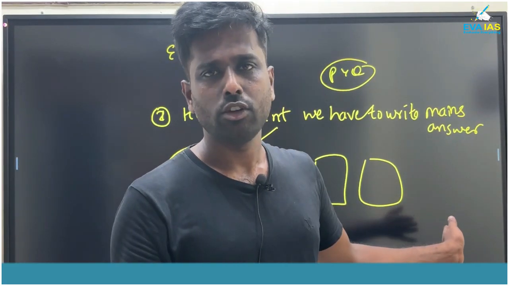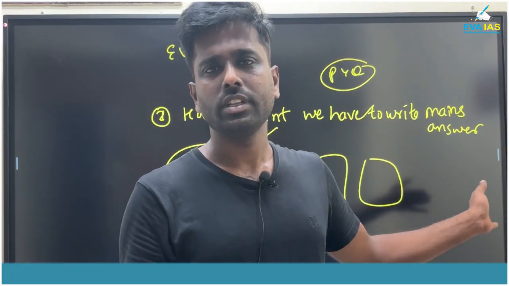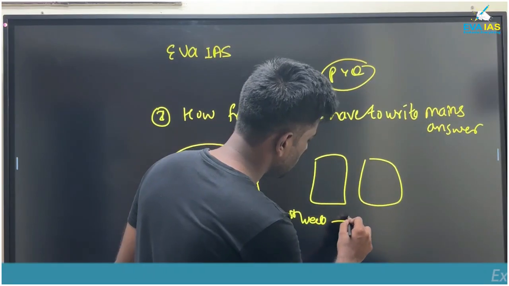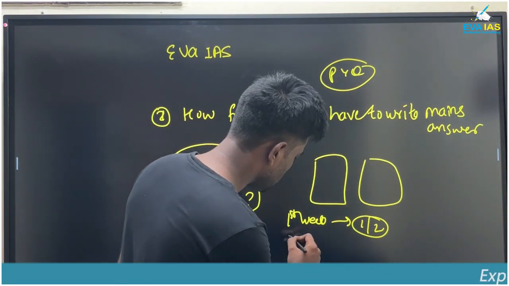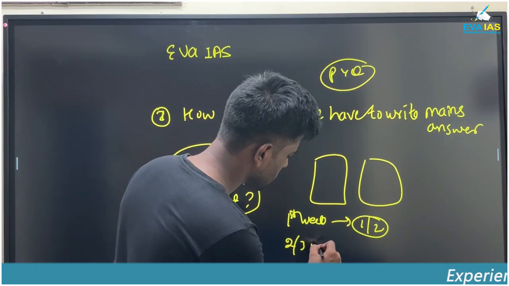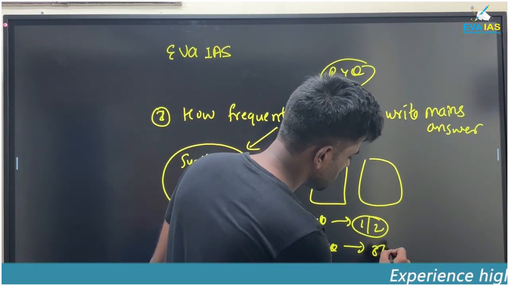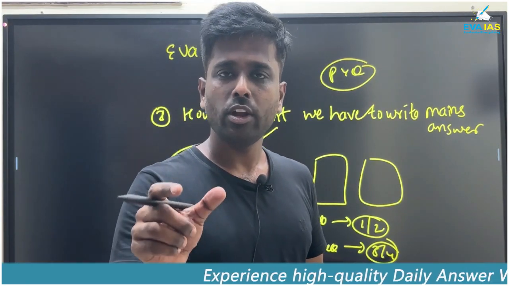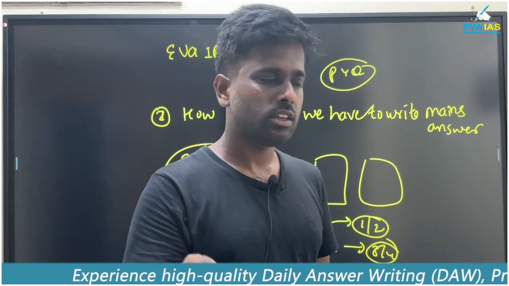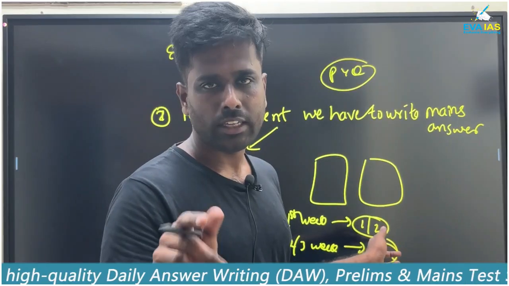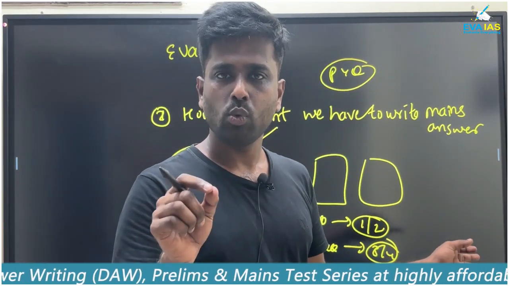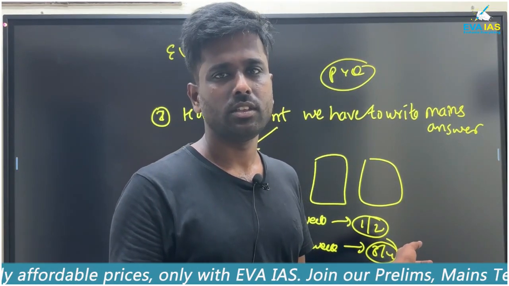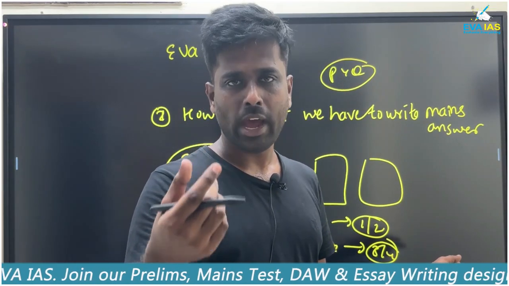Then gradually, if you are doing 1 or 2 questions per day for the first week, that's it. And after 2 or 3 weeks, you increase the questions to 3 or 4 per day. After that, evaluation is a must. After writing the answer to one question, you evaluate yourself with the model answer: how your answer has been different from the model answer. Then you recorrect it and value add to it.